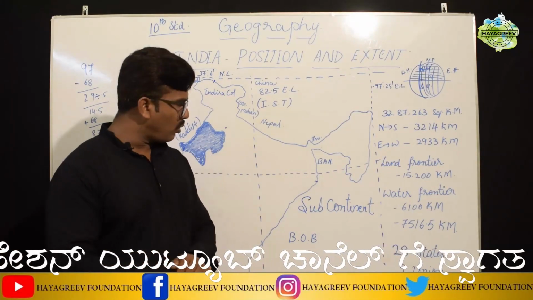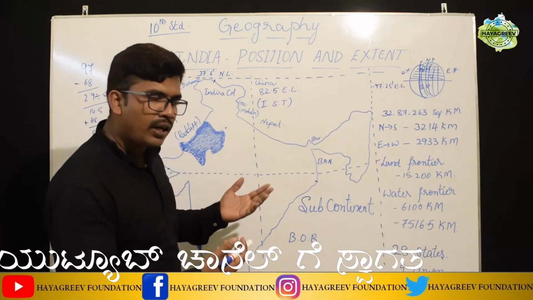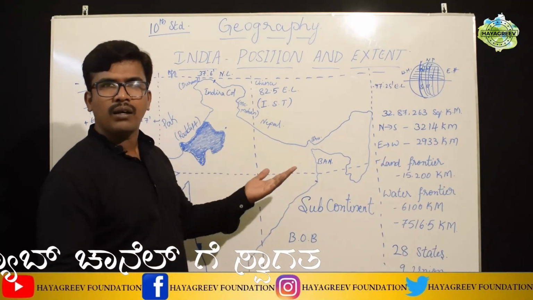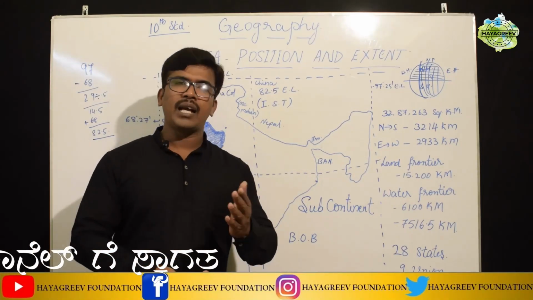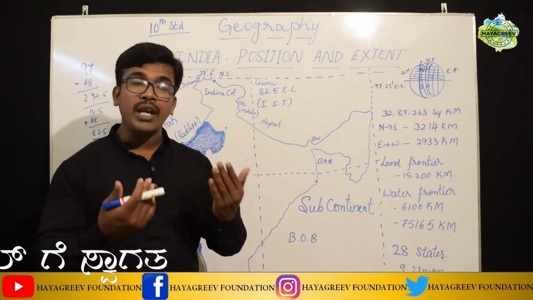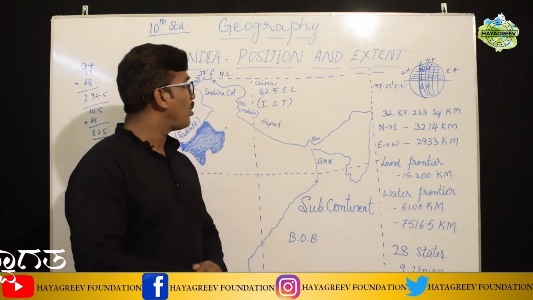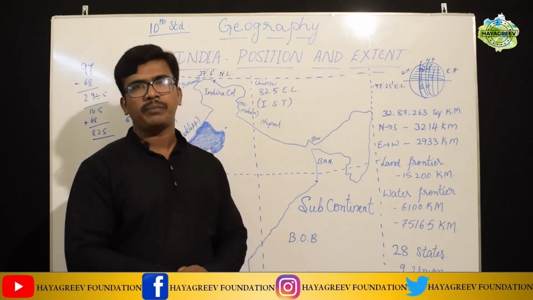Okay students, in this lesson we discussed how India got its name, what the position of India on the globe is, between which latitudes and longitudes India is located, and the importance of the 82.5 degree east longitude.